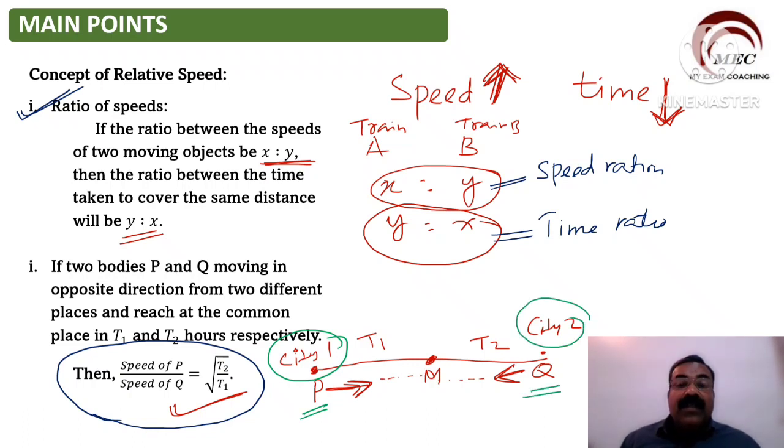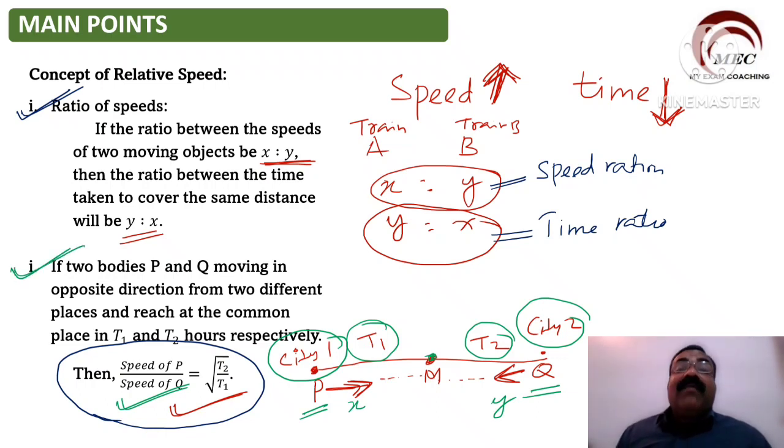Train P goes with the T1 time में it reaches M. Train Q T2 time में it reaches M, and their speed, मान लो the speed of P is X and the speed of Q is Y, then speed का ratio is given by speed of P by speed of Q equal to under root T2 by T1. This is also one of the very important formula. All these formula are very, very important for solving important questions.